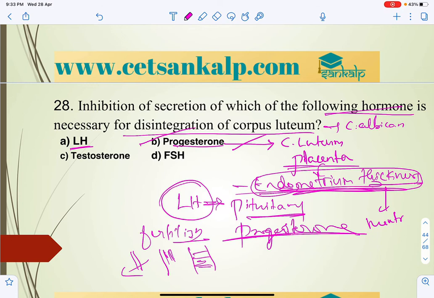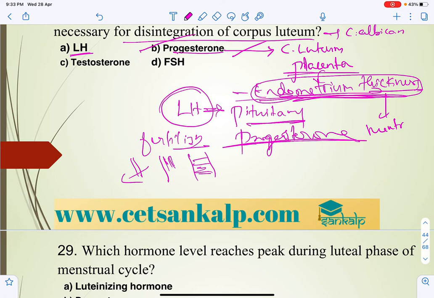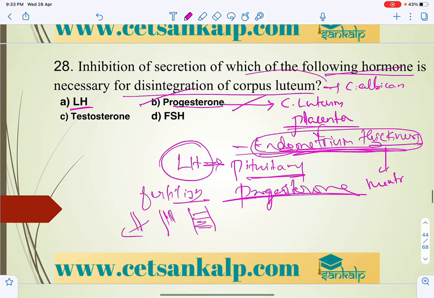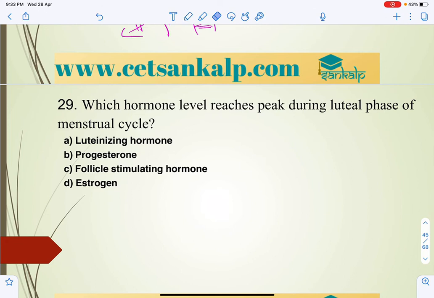Generally the progesterone level should be maintained, right? If it won't be maintained, disintegration of the corpus luteum takes place. If the corpus luteum disintegrates, the progesterone level is not maintained, and that leads to menstruation, right. So, which hormone level reaches the peak during the luteal phase?